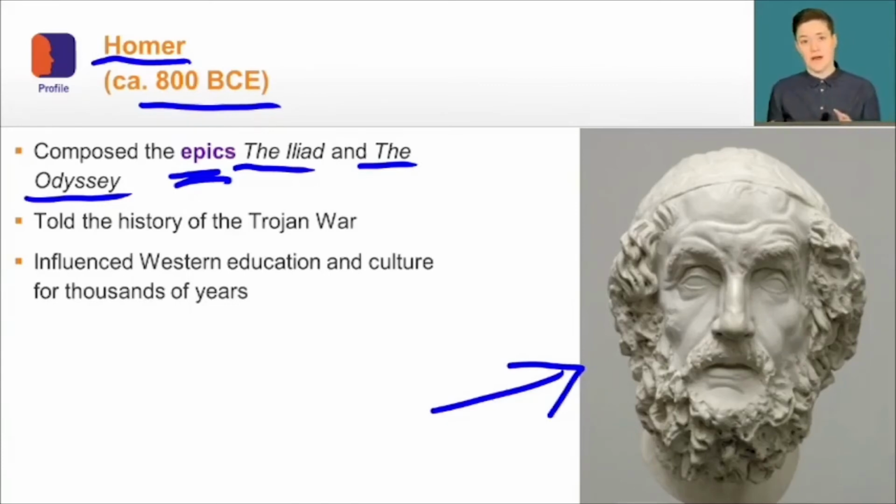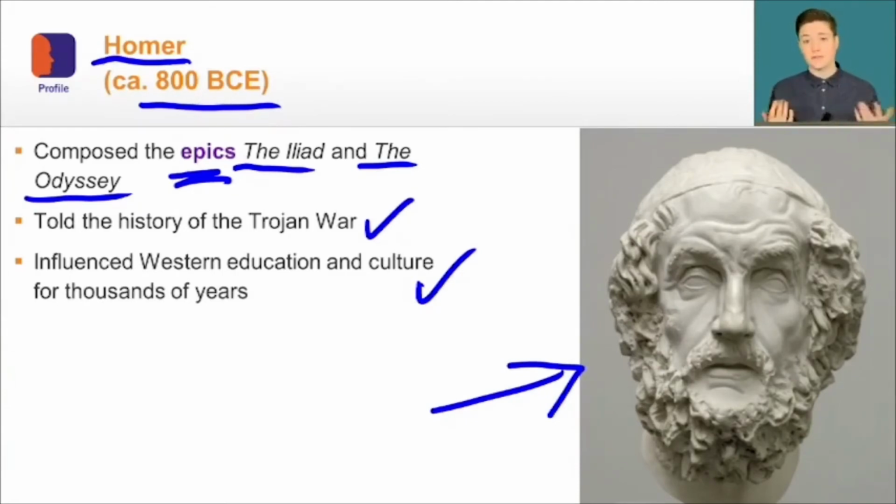There are theories that perhaps it was a name given to collections of oral histories that were compiled together rather than a single person. So there's very little known about him, but what we do know is that his works were very influential. He also told the history of the Trojan War, a very significant war during the development of Greek civilization, and his stories continued to influence Western education and culture all the way through to the present day.